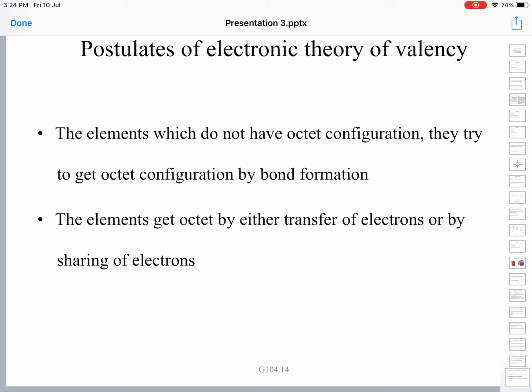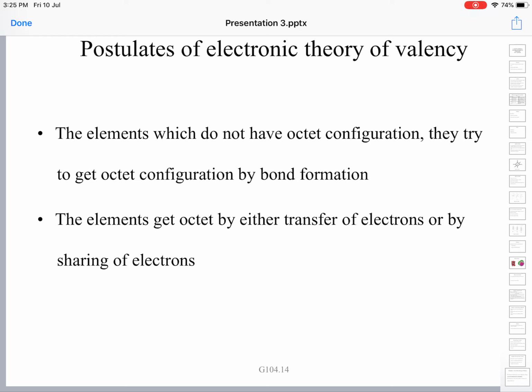We can enumerate. Then we learned the shapes of the orbitals. The radial probability curves give the shapes of different orbitals. For the s orbital, the azimuthal quantum number L value is 0, so it has only one distribution, that is spherical. Spherical in shape. And for the p orbital, L value is 1.